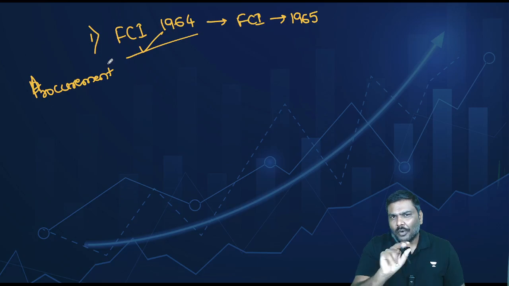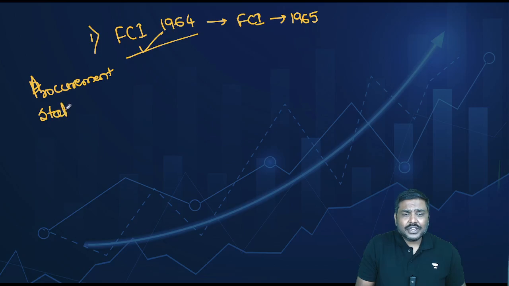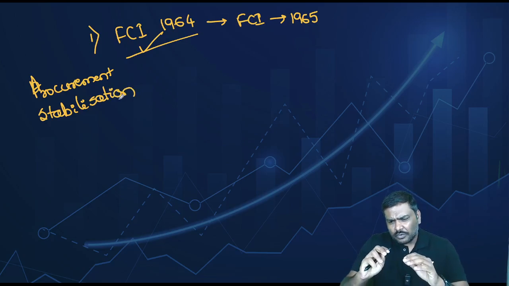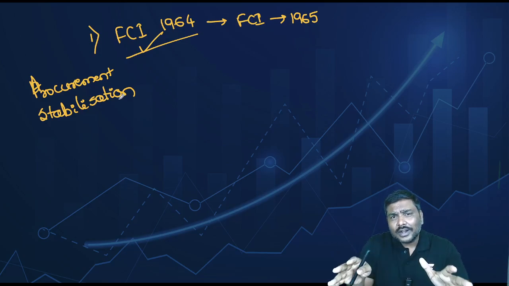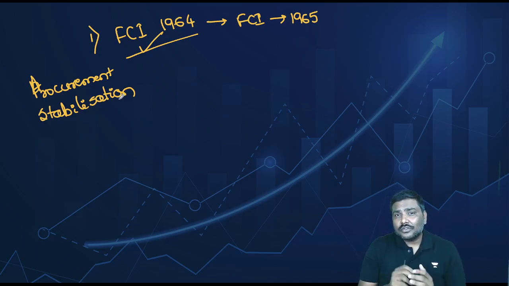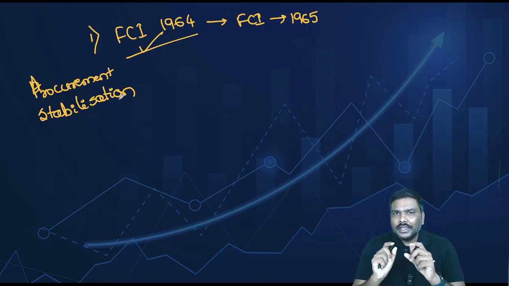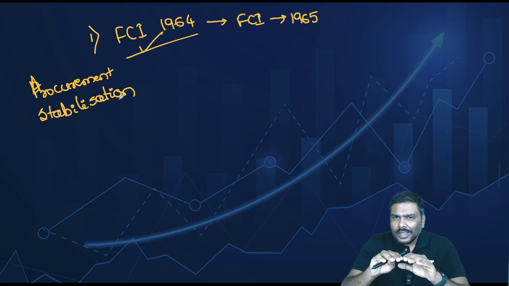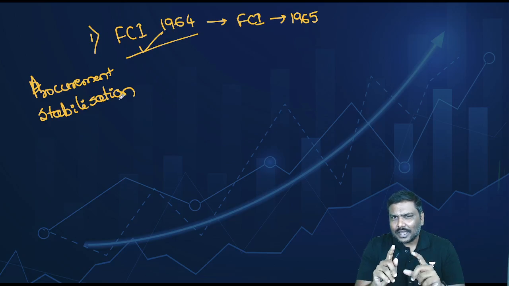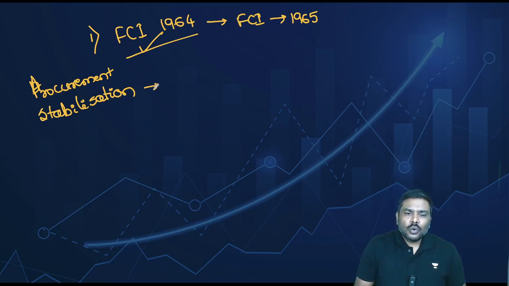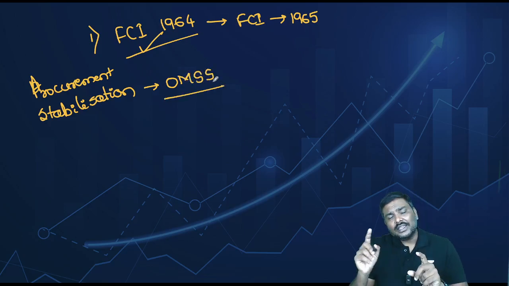Point number two, FCI was also responsible for stabilization of prices. What do you mean by stabilization of prices? Whenever the market prices went up or there was a lot of volatility in the market prices of agriculture commodities, FCI would play a very important role in stabilizing these prices. For example, in recent times, I'm pretty sure all of you have heard of the Open Market Stabilization Scheme, OMSS.